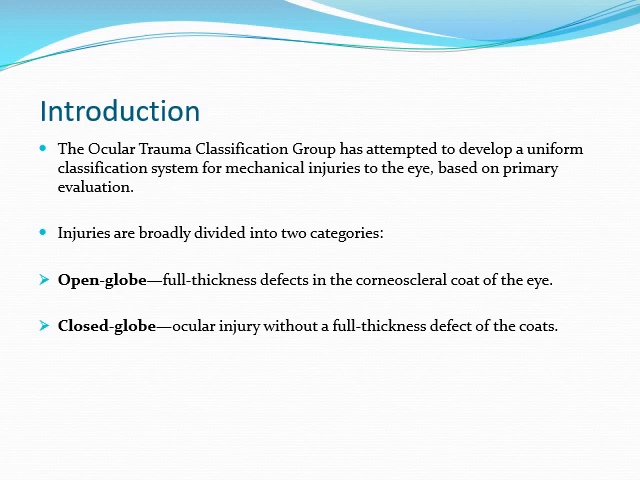So these injuries are broadly divided into two categories. One is open globe, which is a full thickness defect in the corneoscleral coat. You know the coat of the eyeball is formed by cornea and sclera. If there is a full thickness, through and through injury affecting the coats of the eyeball, it is known as an open globe injury. The other type is closed globe, where the coats remain intact. They are not perforated or penetrated. So closed globe is an injury without a full thickness defect of the outer coat. Again I will repeat, outer coat means sclera and cornea.